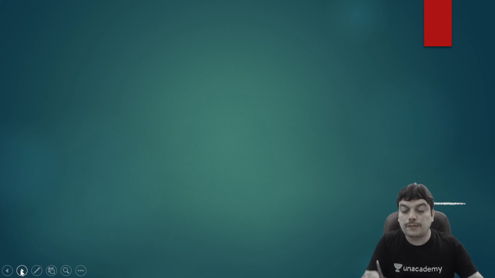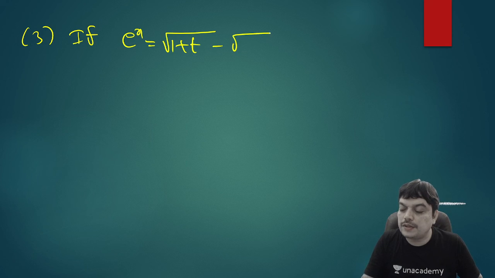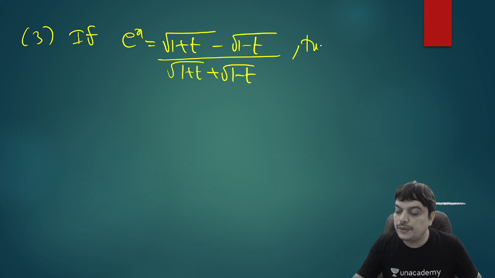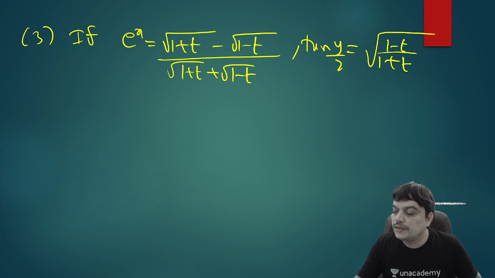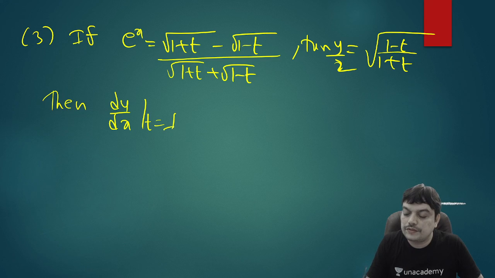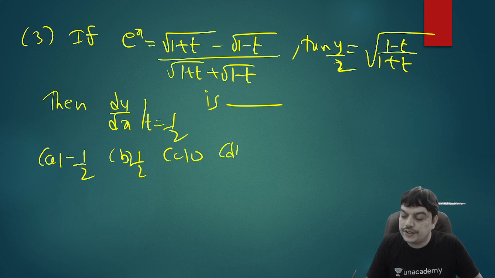Now let's proceed to the third problem. If e power x is equal to root of 1 plus t minus root of 1 minus t, divided by root of 1 plus t plus root of 1 minus t, and tan y by 2 is equal to root of 1 minus t by 1 plus t, then you need to find the value of dy by dx at t equal to half. The options are minus 1 by 2, 1 by 2, 0, and none of these.